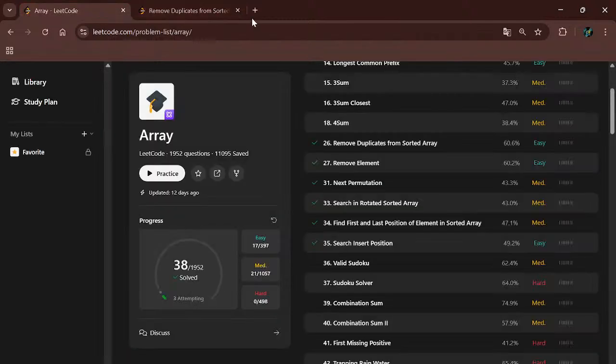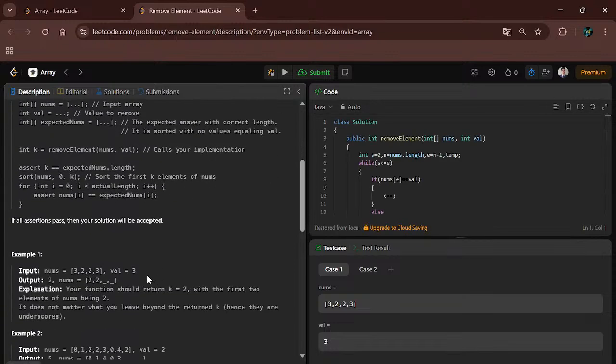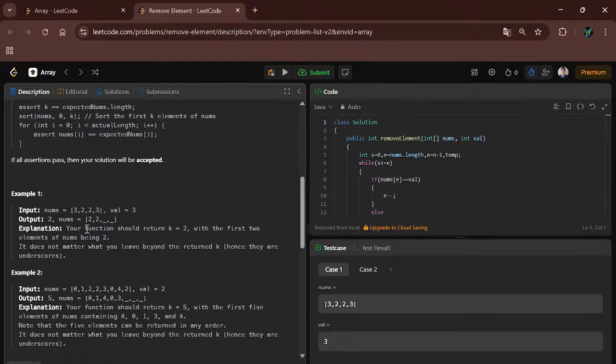Okay, let's take another example, remove element. We will take remove element, an easy problem, then we will shift to the medium problem. In remove element they have given one value. I will directly jump to example number 1. Here is the given nums array 3, 2, 2, 3 and the given value 3. We have to remove the element equal to the value. Here it is 3, so we have to remove the 3 elements